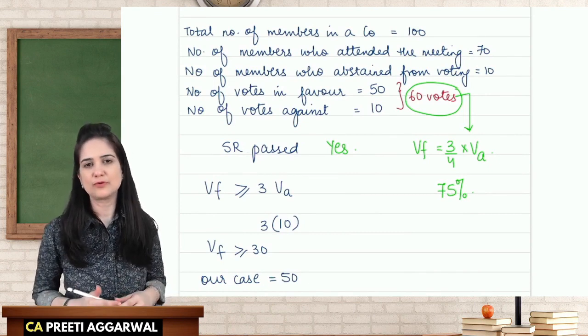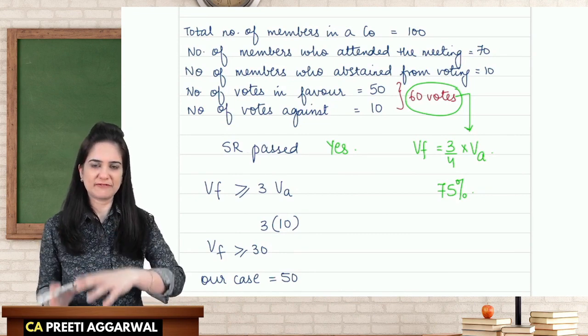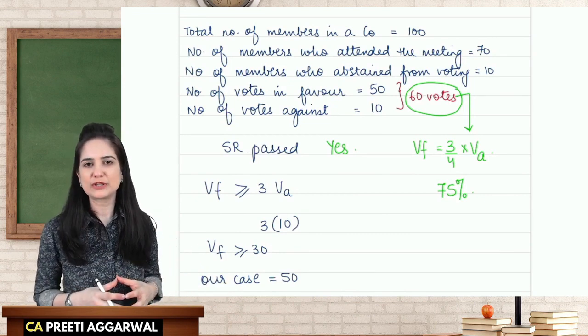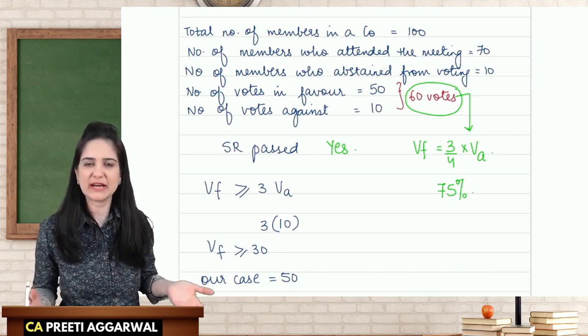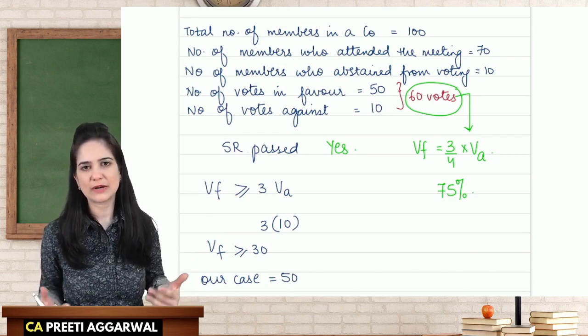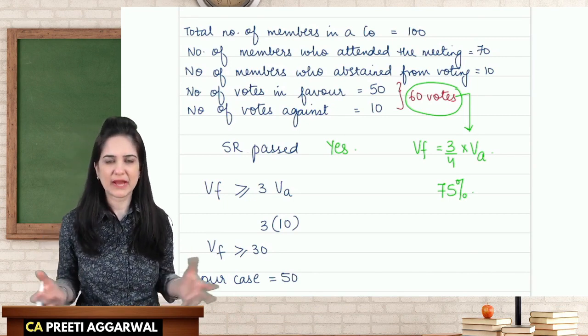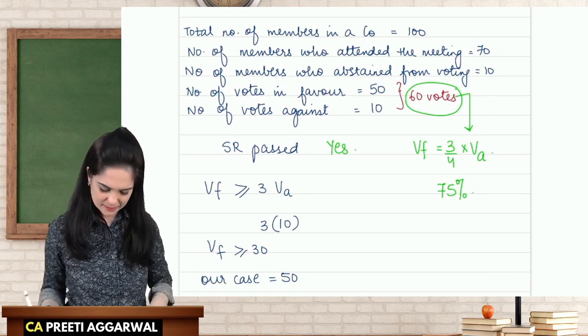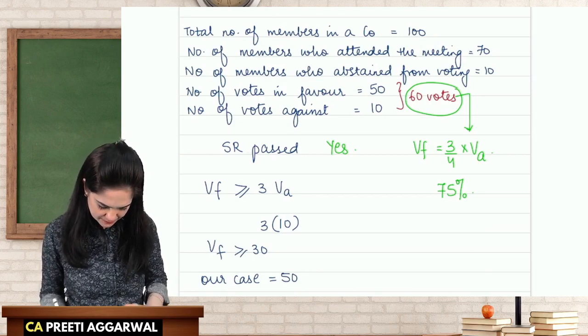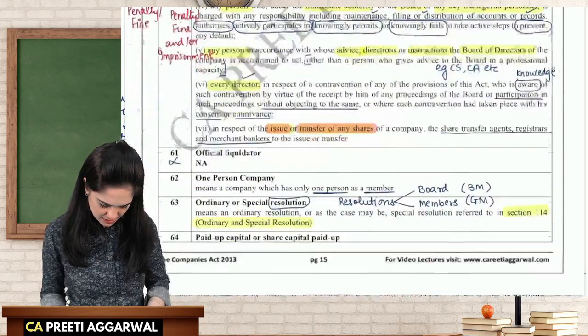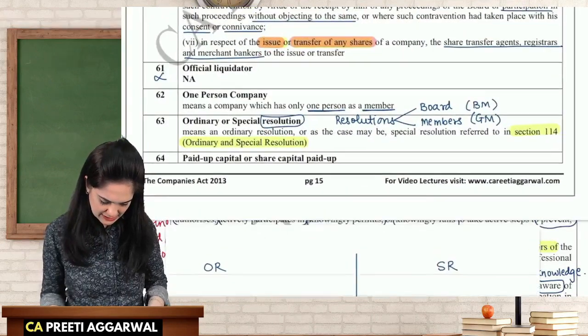Here there is no possibility that votes in favor will be equal to the votes against, because here we need 75%. So they will definitely have to be either more or less, but they can't be equal. In that case, special resolution won't be passed. Going back to our discussion, we were at special and ordinary, yes.